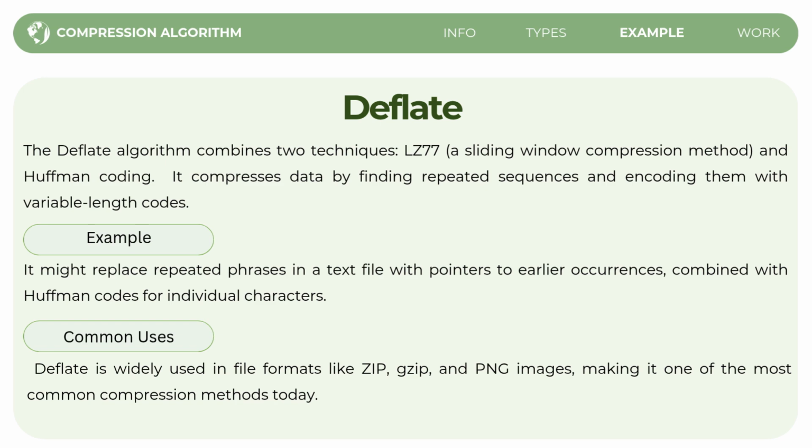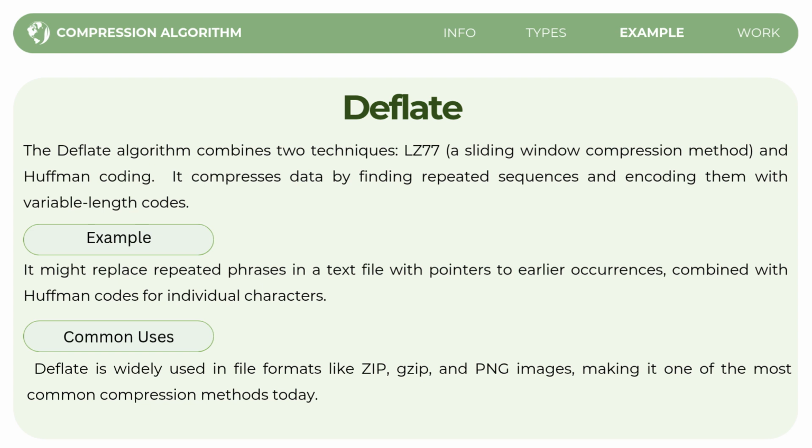For example, if you have a text file that contains repeated phrases like hello world multiple times, the deflate algorithm would replace each repetition with a pointer to the first occurrence of the phrase. Then it would use Huffman codes for each individual character in the file.